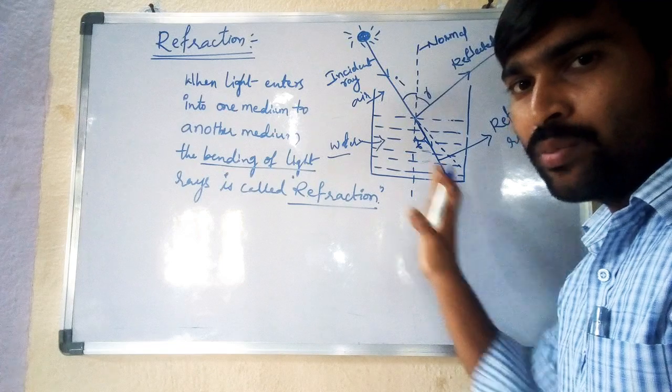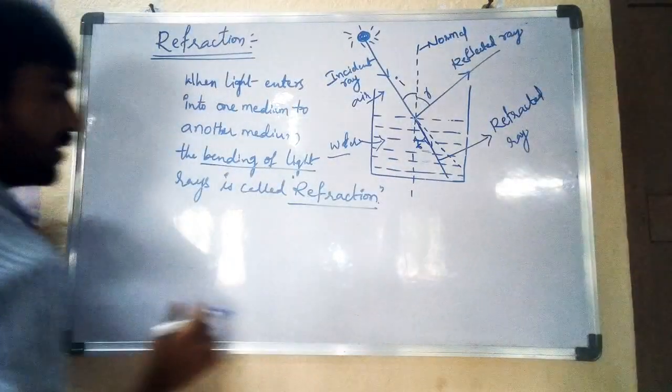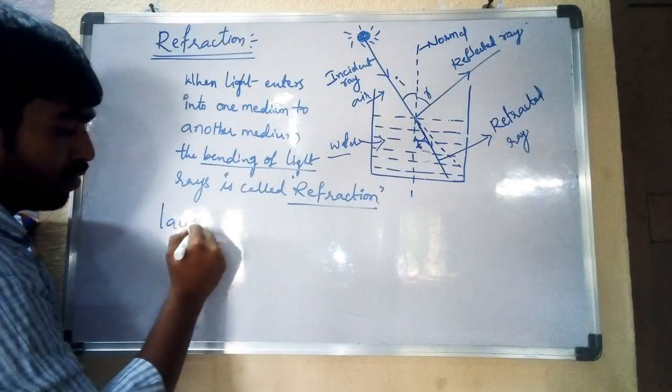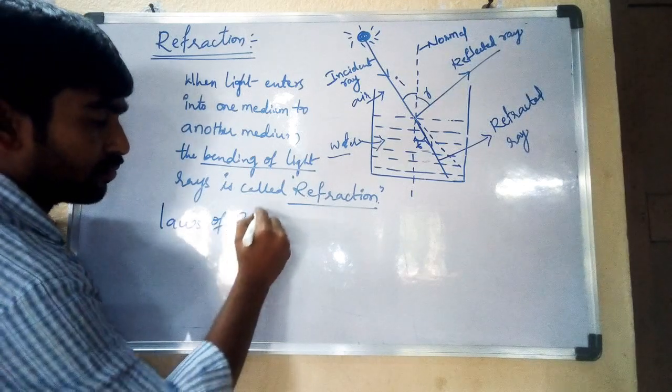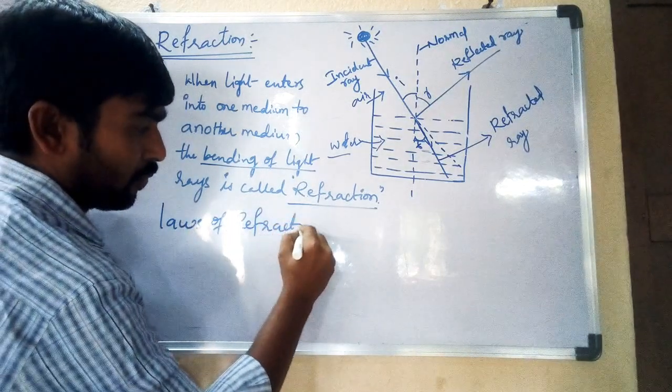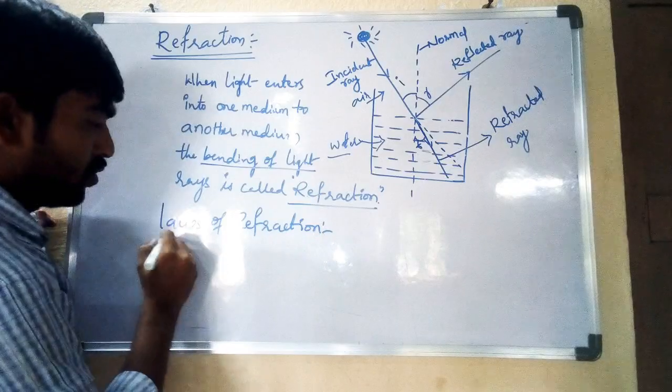How many laws does refraction obey? Laws of refraction. There are two laws.